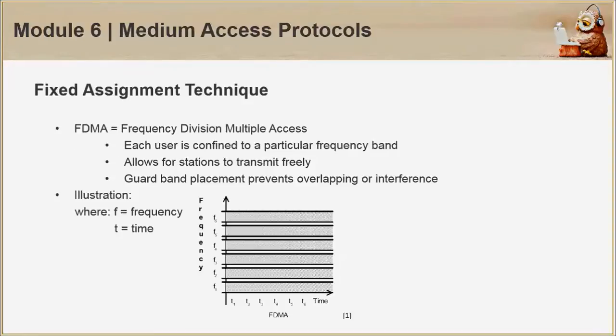One such technique is FDMA, which stands for Frequency Division Multiple Access. In here, each user is confined to a particular frequency band which allows stations to transmit freely. Guard bands are then placed to prevent overlapping or interference. To illustrate, we have the below figure wherein each user F freely transmits throughout T time while remaining in the specified band range. It's what FM radios utilize, and they simultaneously broadcast while we can opt to receive any by switching our radios to the specified frequency.